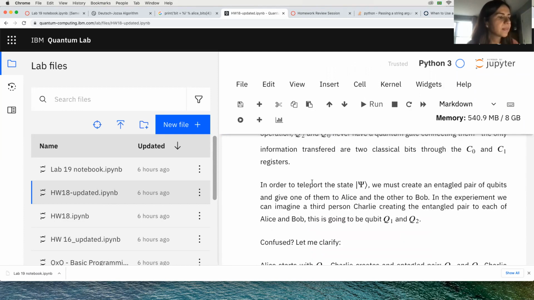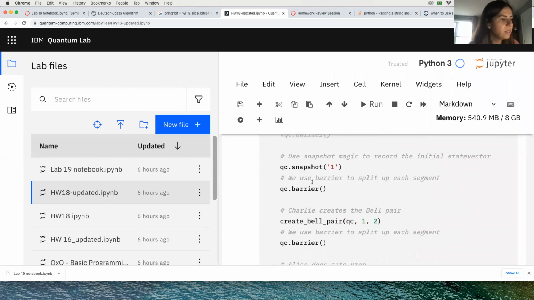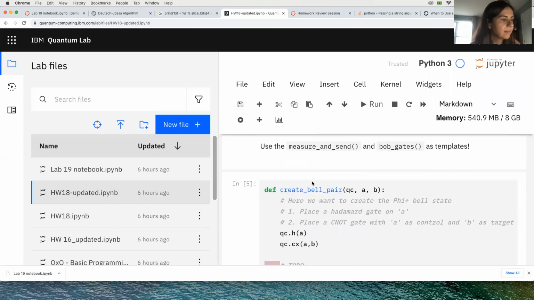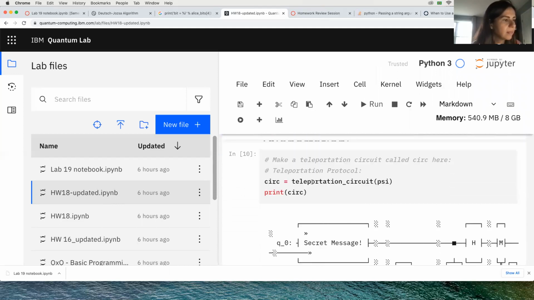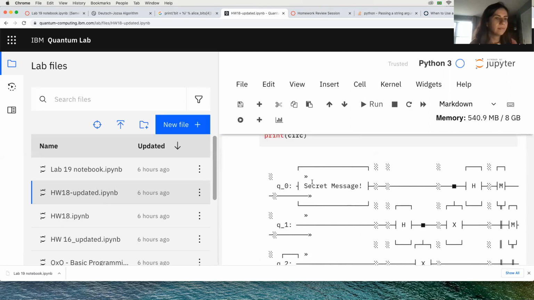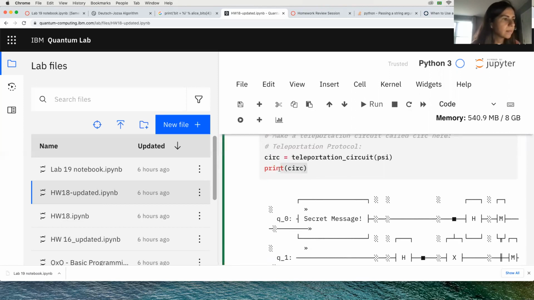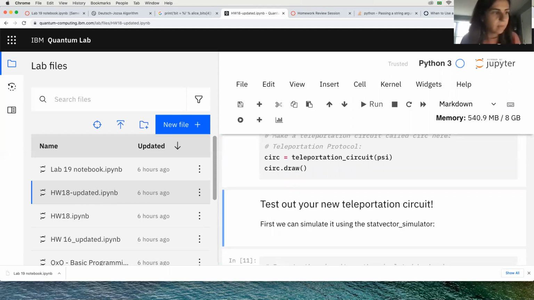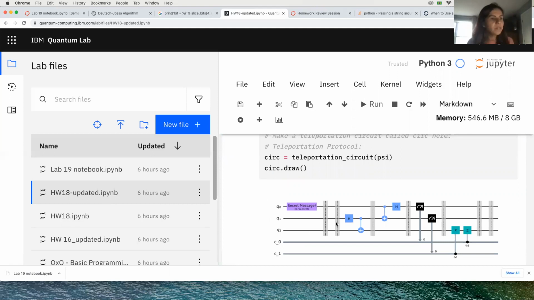Whenever I'm doing these screenshots in the circuit, the screenshots are taken as barriers here, and there's another screenshot here at the end.